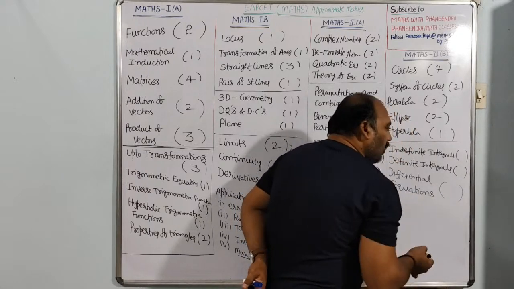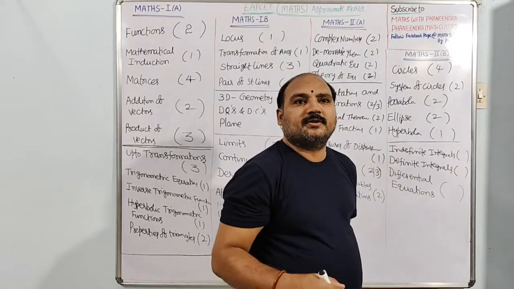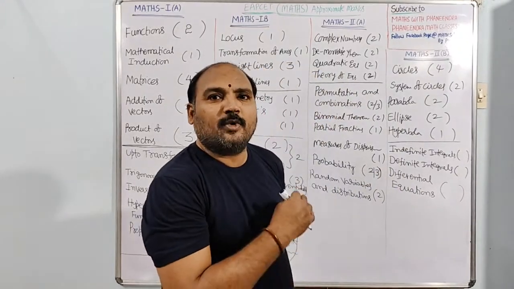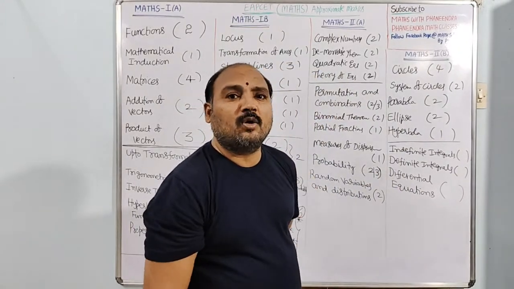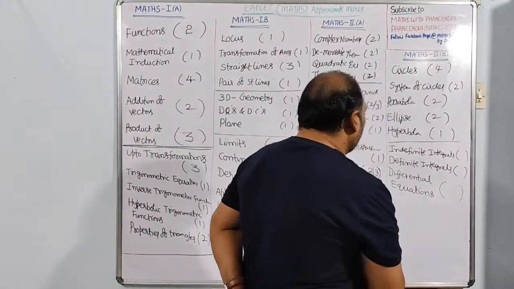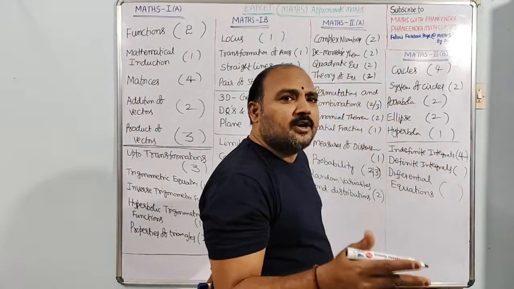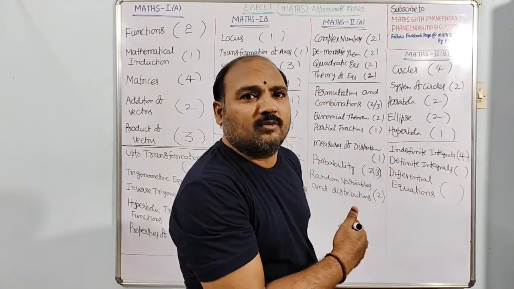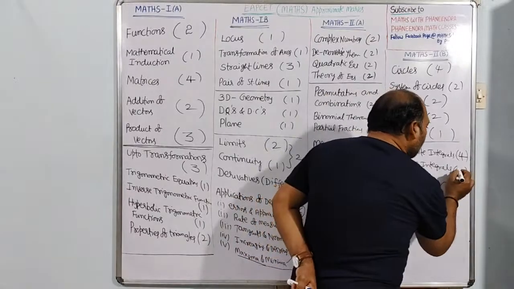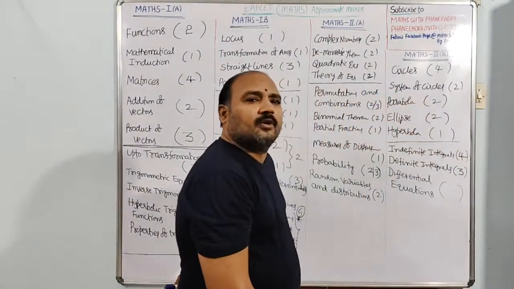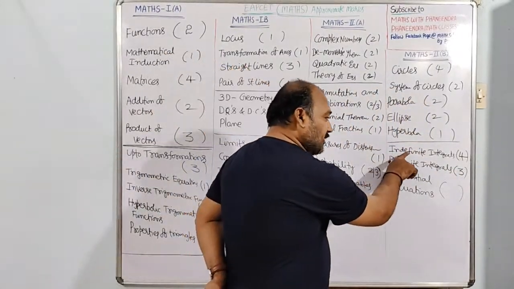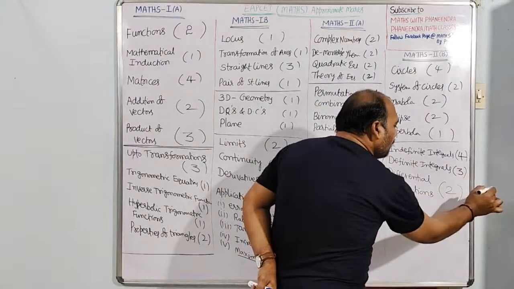So these are the approximate weightages in these topics. Approximately it surely comes, no doubt about it, dear students. In indefinite integration, we have already practiced a number of models, and a number of videos are also available on our channel. Now, in indefinite integration surely 4, definite 3, and differential equations surely 2.